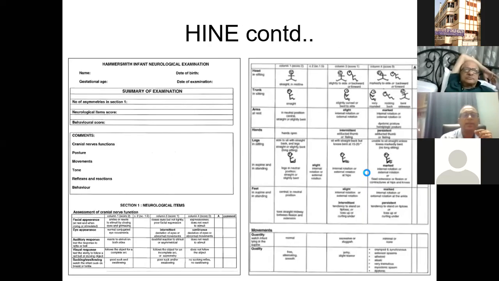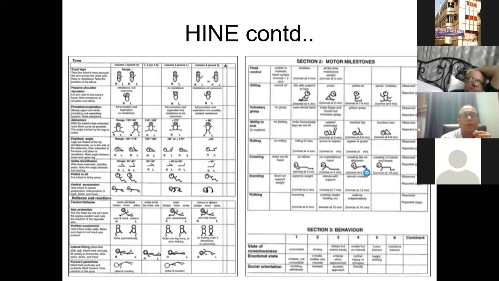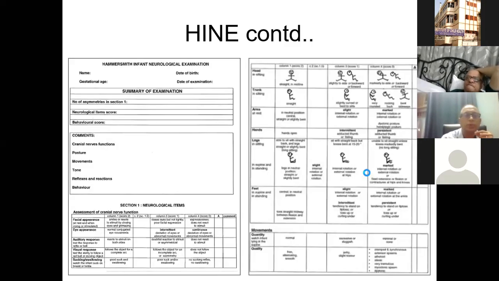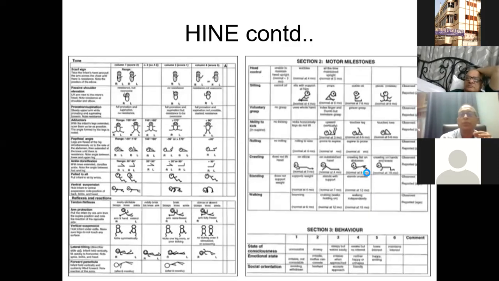And it has a detailed assessment, and it has got lots of pictures which you can look at and decide where your child is fitting into in terms of the corrected gestational age, and then trying to find out where the child is developmentally. And this is just a brief picture of how you can do that without going into the details. The 3 sections that I told you about: neurological items, section 1, as you can see on the left lower part, motor abilities, as you can see on the right upper part, and behavior, section 3, on the right lower part.